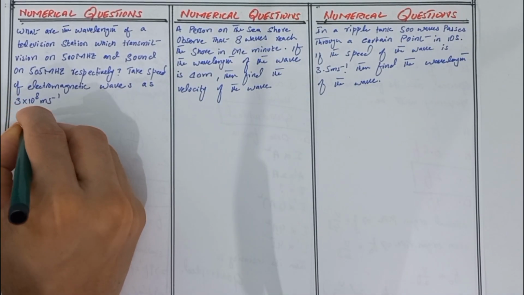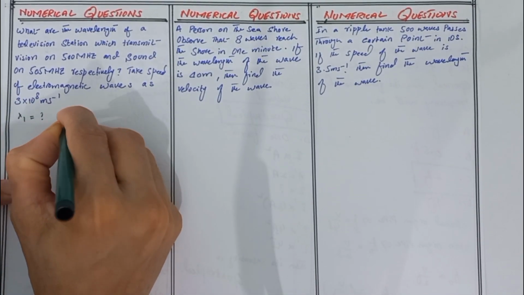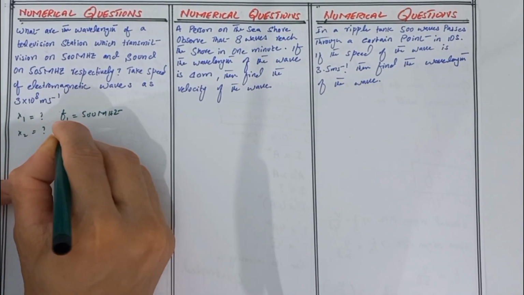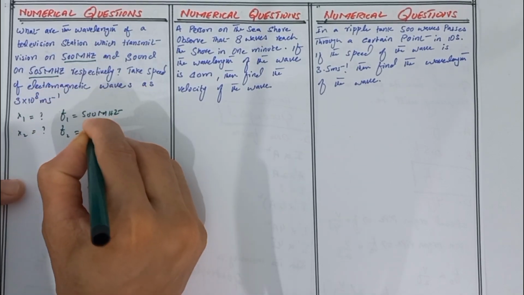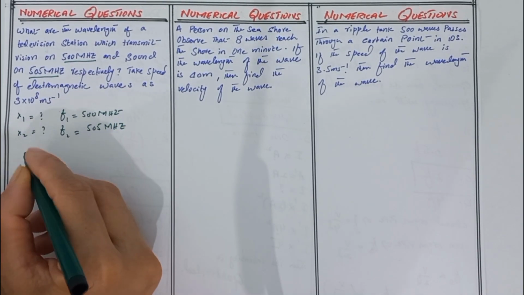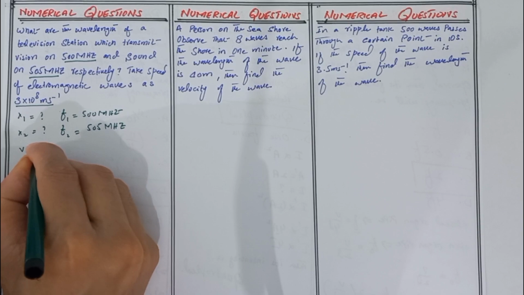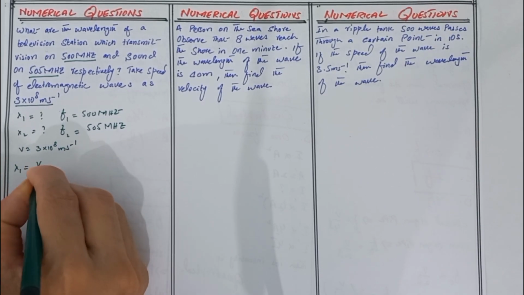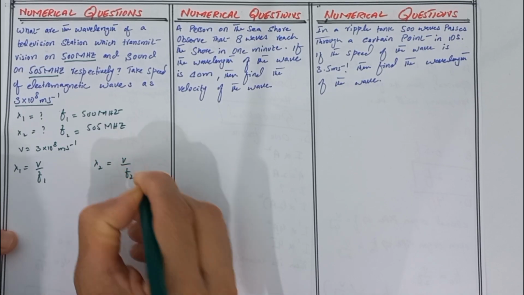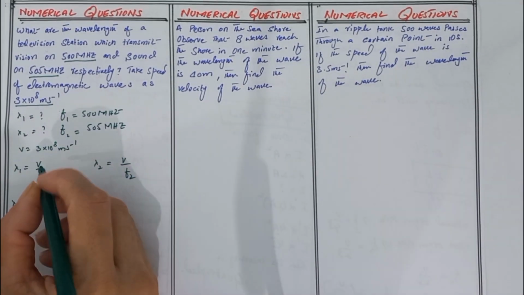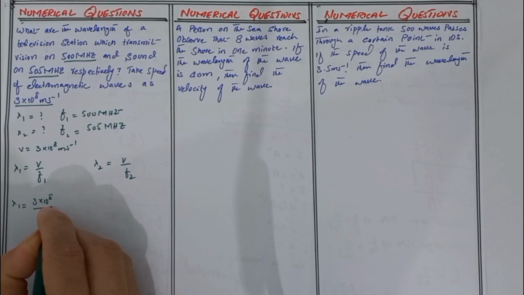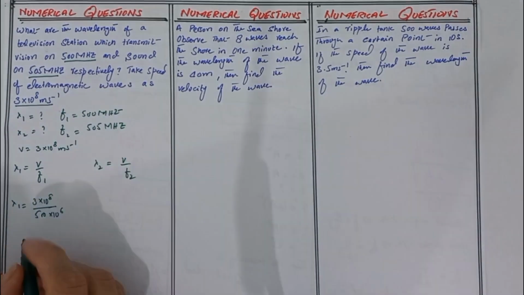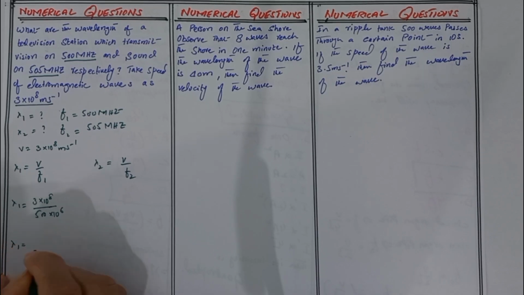Lambda 1 frequency is 500 megahertz and lambda 2 frequency is 505 megahertz, and speed is given as 3 into 10 to the power 8 meter per second. So first we find lambda 1, which is equal to V over F1, and lambda 2, which is equal to V over F2. So here we put the values. The value of V is 3 into 10 to the power 8. Our value of F is 500 into 10 to the power 6, since mega is 10 to the power 6.